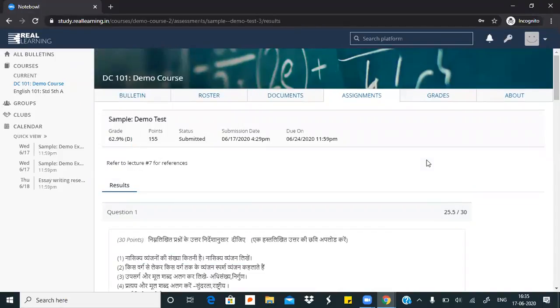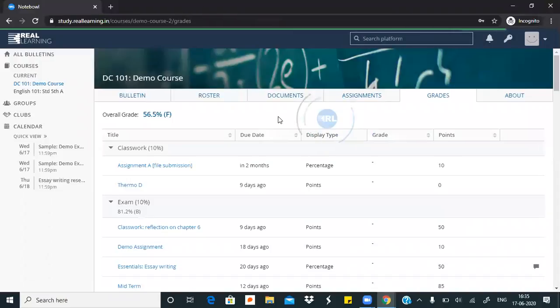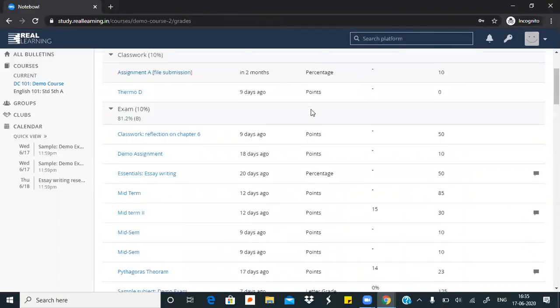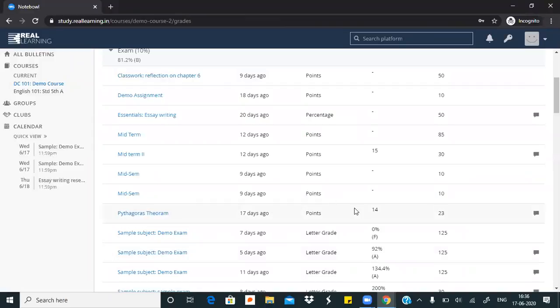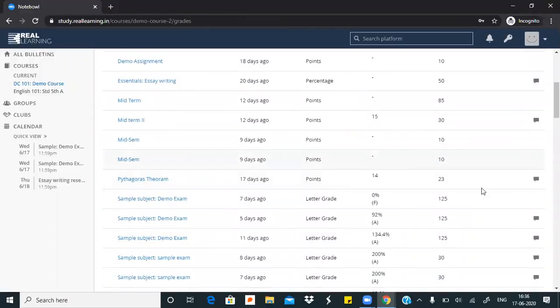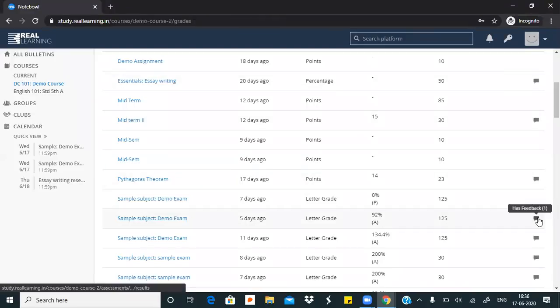Now, of course, in a term, Rohit will take a lot of homework, a lot of class tests, a lot of exams, and he needs to see everything in one place all together. So for each course or subject, they will have a grades dashboard. The student, if he clicks on this, Rohit will get to see all his assignments, the marks he has received, and if he has received a feedback comment, a comment icon here will tell Rohit that for this test you received 2 feedback or 1 feedback, again 2.